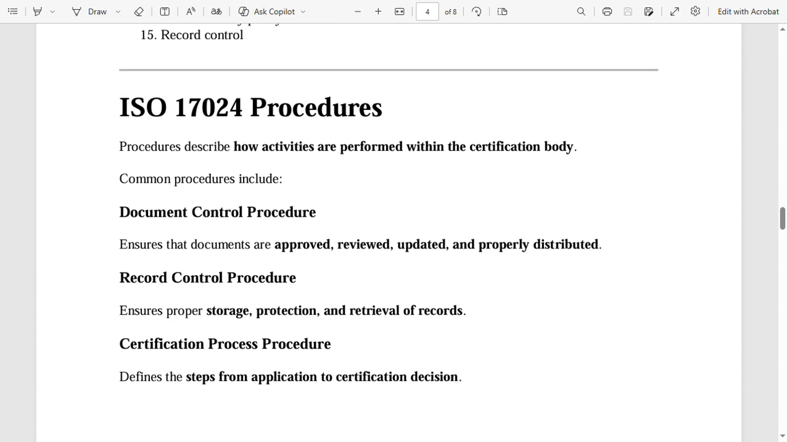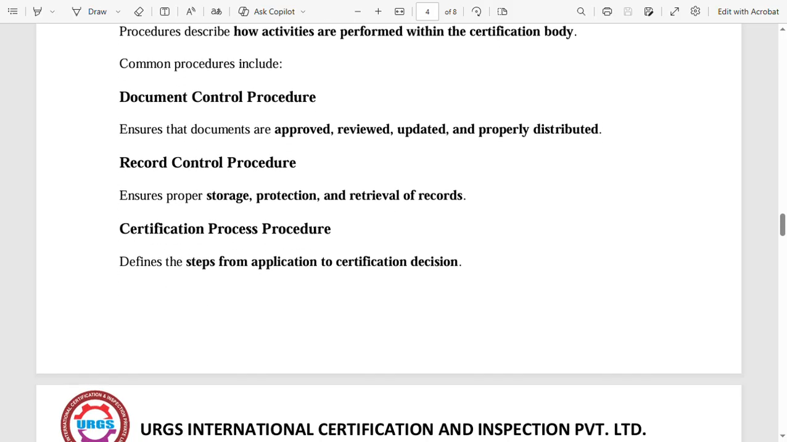ISO 17024 procedures. Let us see. Procedures describe how activities are performed within the certification body. Common procedures include document control procedure, which ensures that documents are approved, reviewed, updated, and properly distributed. Record control procedure ensures proper storage, protection, and retrieval of records. Certification process procedure defines the steps from application to certification decision.